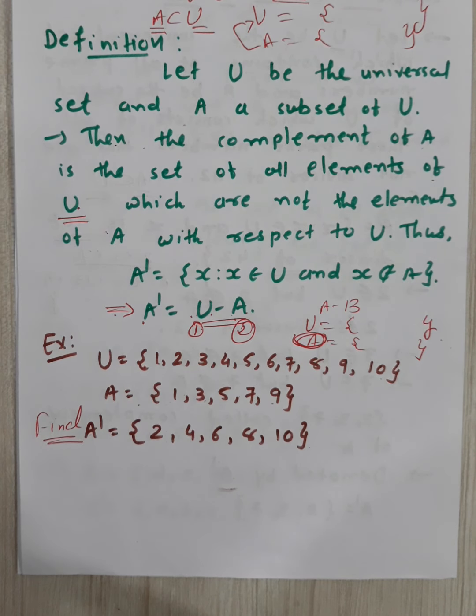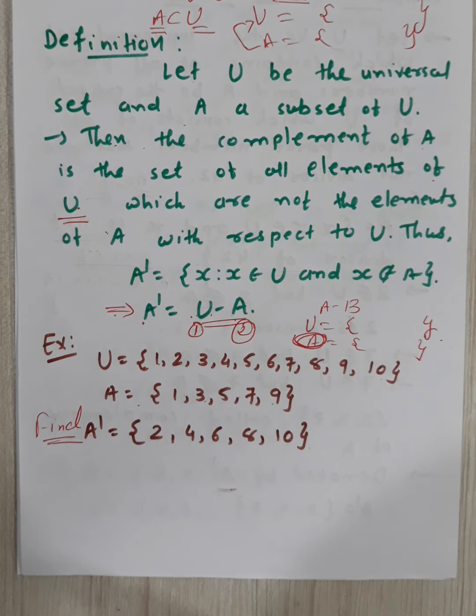So a dash contains all the elements of universal set which are not the elements of a with respect to u. And symbolically the definition is, it may be asked in the MCQ.